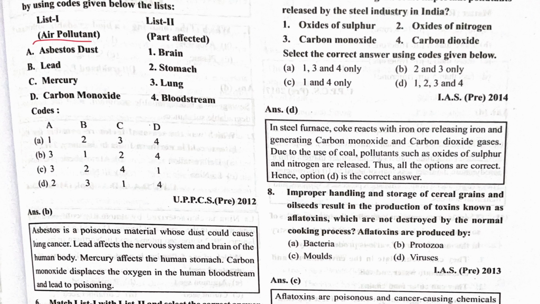Next, air pollutant and part affected. Asbestos dust, which part does it affect? That goes to the lungs. Lead goes to the brain, like Maggie, we found lead in the Maggie. Mercury means stomach. Carbon monoxide goes directly to the bloodstream, as we have seen. So which one is correct? B is the correct option.